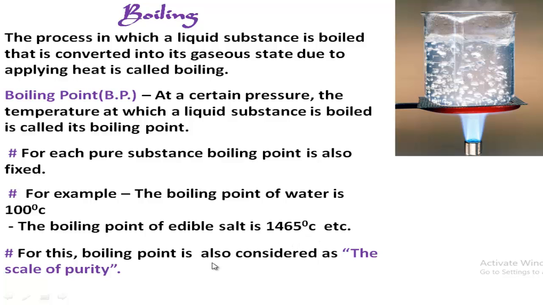For this it is also considered as a scale of purity. And boiling point we can measure not only for solid substances, also for liquid substances. So for some liquid substances, to justify their purity, we can easily do it through the determination of their boiling point.